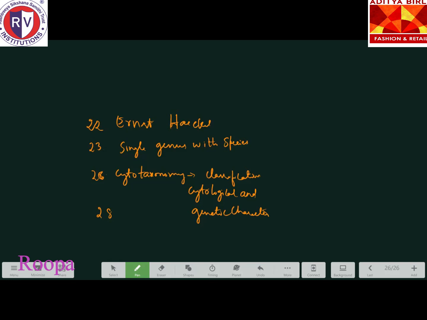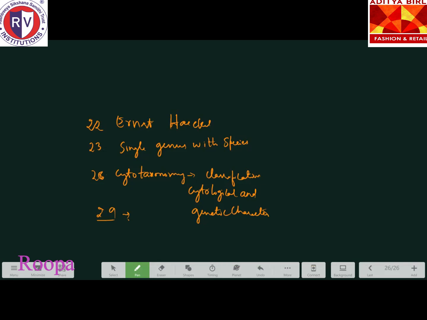Tracheophytes, a very important question. Second option. Yeah, pteridophytes, gymnosperms and angiosperms have a vascular bundle. So in the 29th question, the plants which have the vascular bundle are called pteridophytes, gymnosperms and angiosperms.